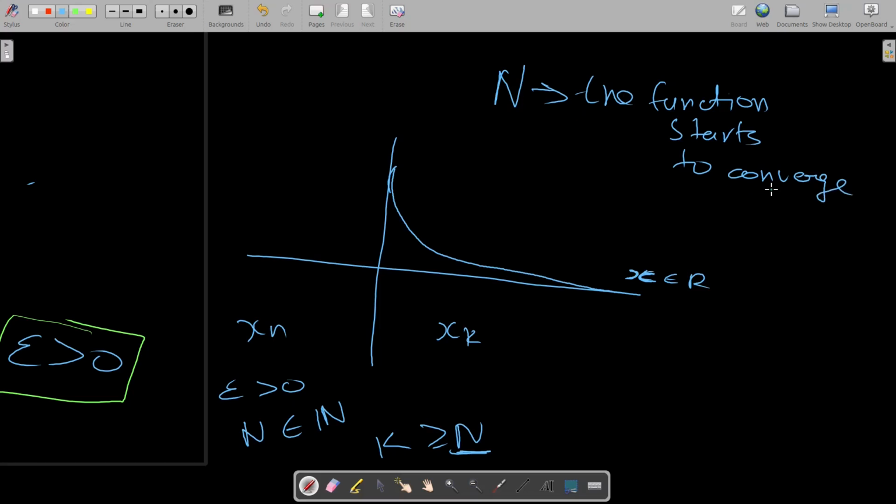When a function starts to converge, it happens after the x takes a term k which is greater than or equal to n. I hope you understand that.